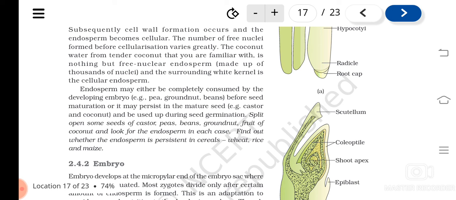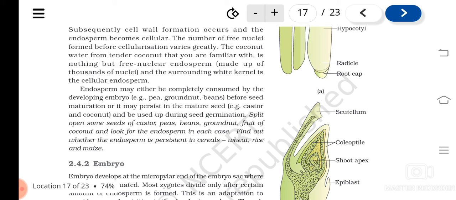In some plants, the endosperm will be totally consumed by the time the embryo or seed matures. In some of them, it may persist in the mature seeds also. Examples are castor seeds and coconut seeds.